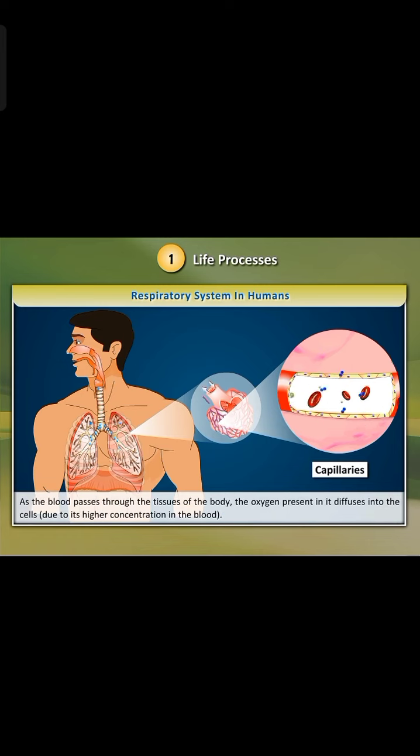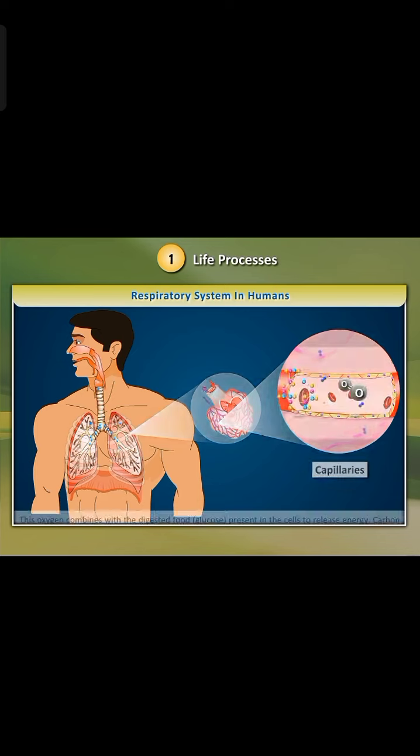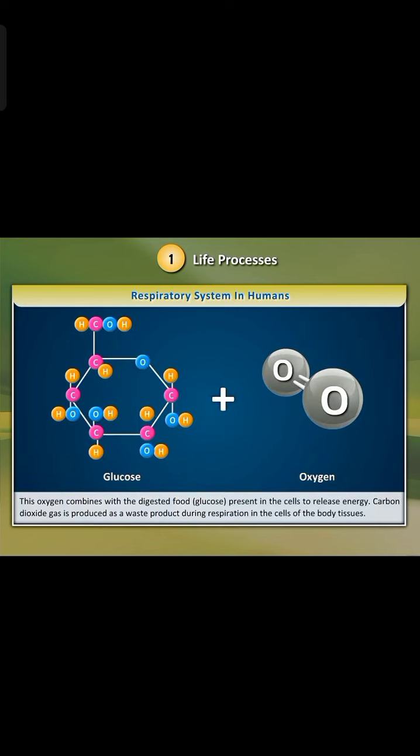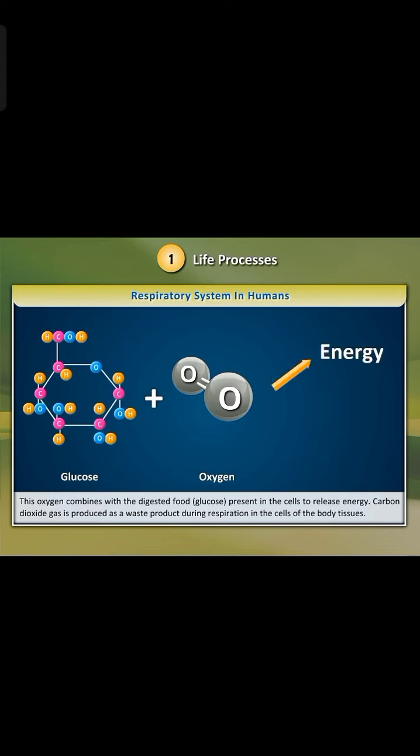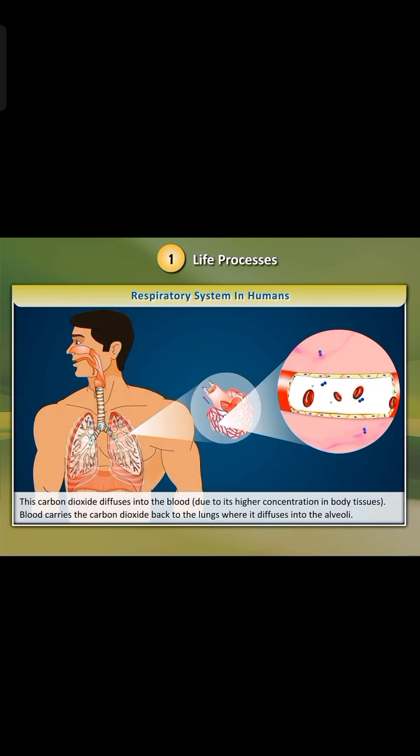As the blood passes through the tissues of the body, the oxygen present in it diffuses into the cells due to its higher concentration in the blood. This oxygen combines with the digested food, glucose, present in the cells to release energy. Carbon dioxide gas is produced as a waste product during respiration in the cells of the body tissues. This carbon dioxide diffuses into the blood due to its higher concentration in body tissues.